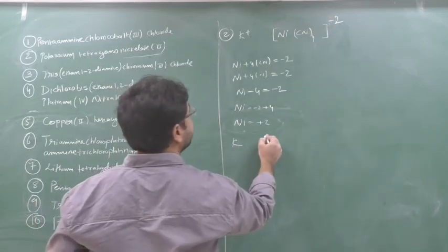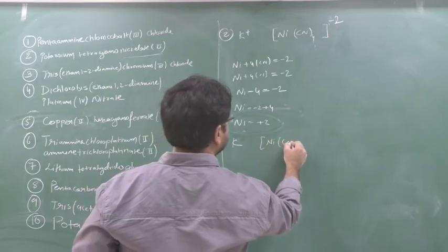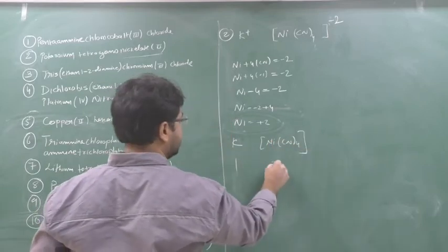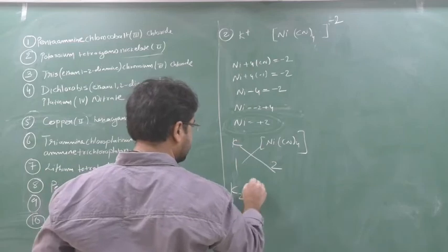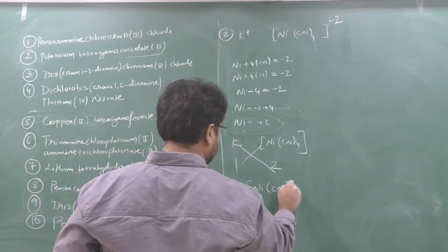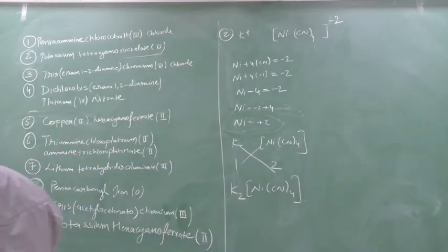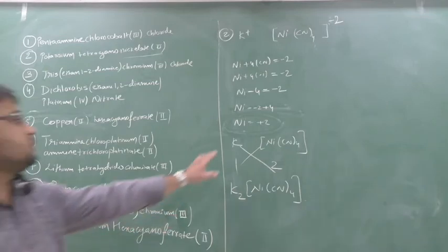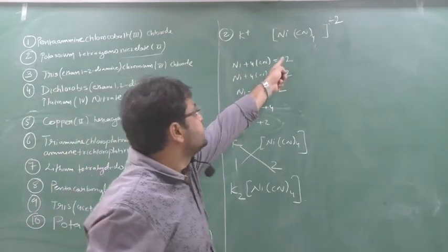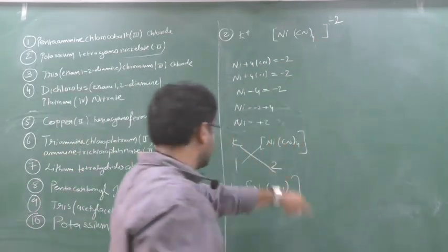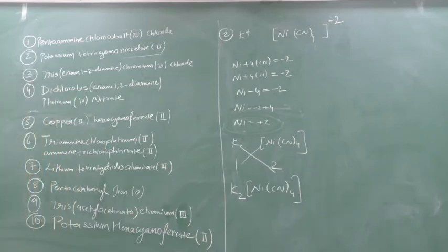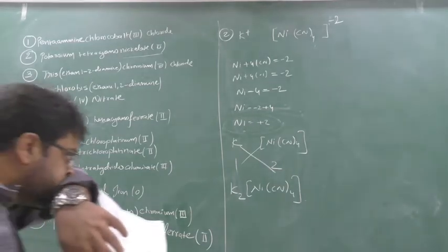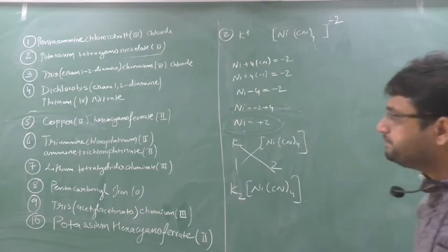So here K and here Ni, CN4, here 1, here 2. So the answer will be K2 Ni CN4. This will be your answer. Yes. Clear? You have to apply your mind. When Ni plus 2 will come, when I put here minus 2, means this is minus 2, then crisscross. Done? Understanding, no? It's the easiest concept.